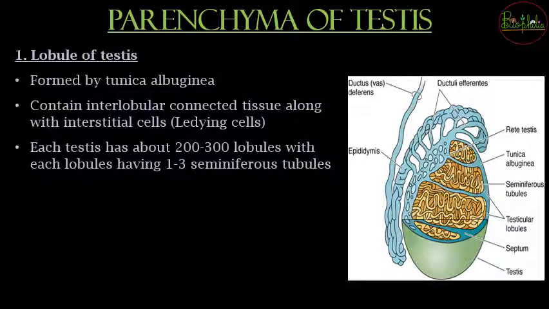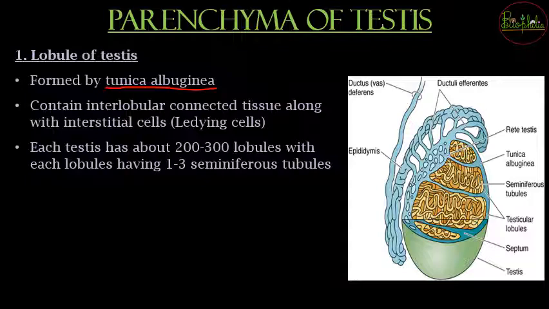Now let's understand about the parenchyma of testis. Parenchyma यानी जो tissue mass है found in the testis, that is nothing but the parenchyma of testis. Now testis के अंदर जो main tissue mass है, it is going to be because of two structures, that is lobules of testis. So lobules of testis जो है वो form किसकी वजह से होंगे? These compartments are going to be formed because of the wall formation. So wall formation कौन करेगा? It will be by the tunica albuginea, which was the middle layer.